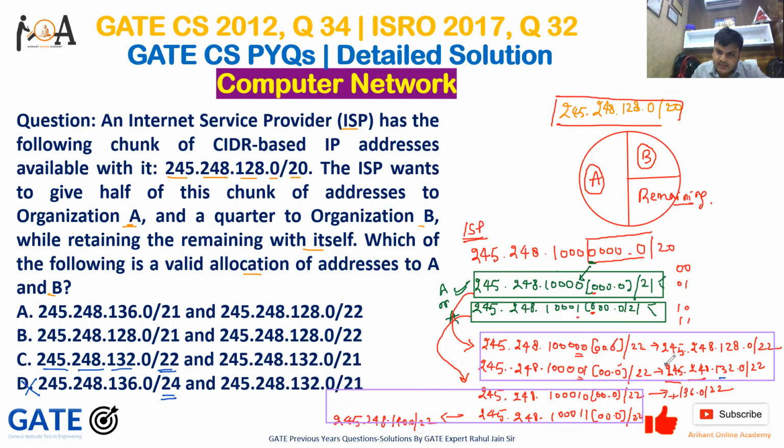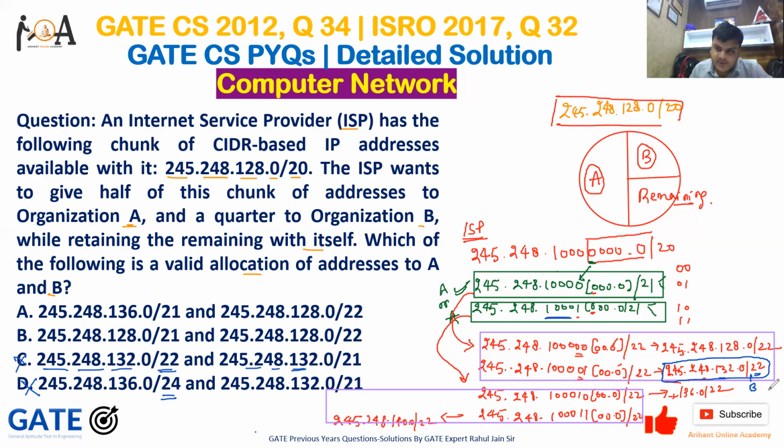So if we are allotting this part, because we have 22, it means it is a quarter part. If we are allocating this to B, then this IP address will be the part of A. Is it so? 245.248.132.132. Is it so, guys? Just observe here, 245.248.132. Is it 132? 1 is here, right? So 128 plus 8, 136 it is. It is not 132, it is 136. That is why it is again eliminated.